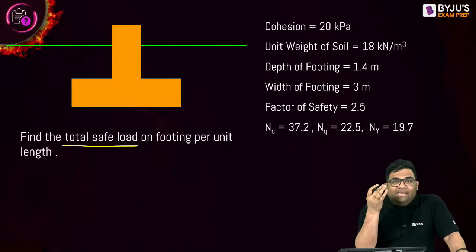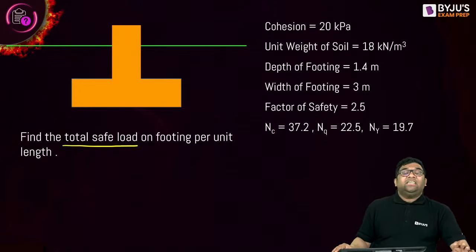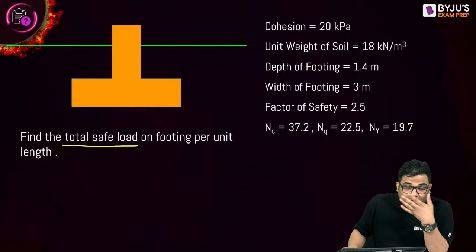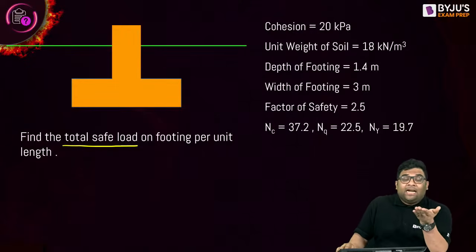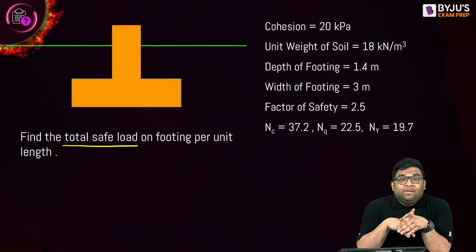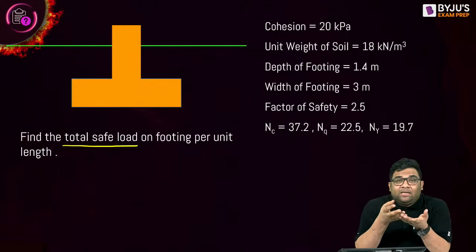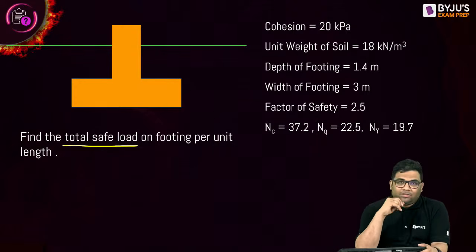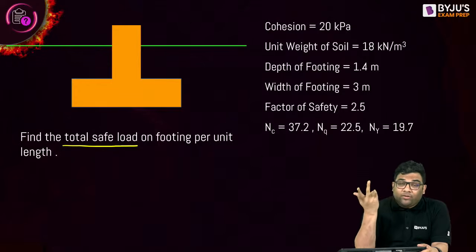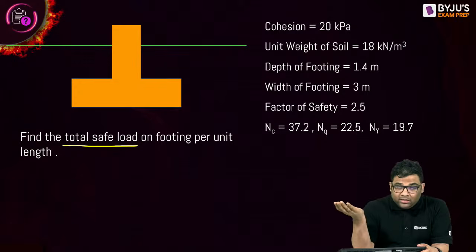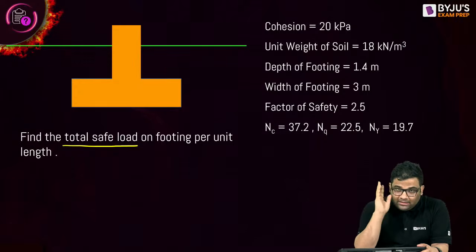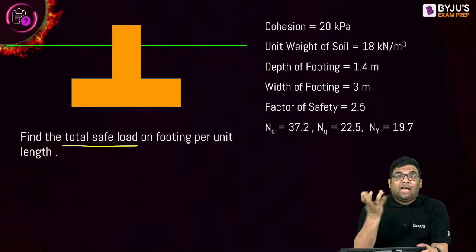The bearing capacity, as I told you, is the shear stress at which soil fails. So the bearing capacity is actually a stress. If it is a stress, then to find the load, just multiply by the area of the footing. So let us find the bearing capacity and then the safe load. It is a very easy question, but they will ask such questions.